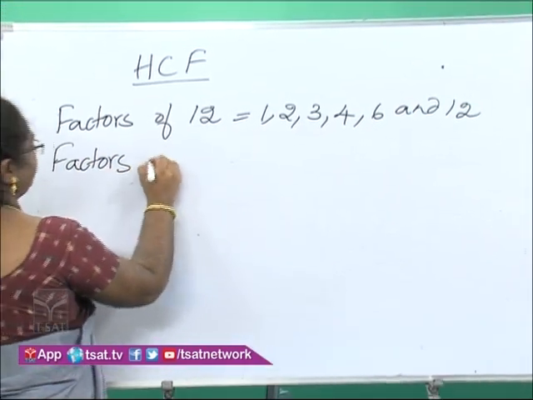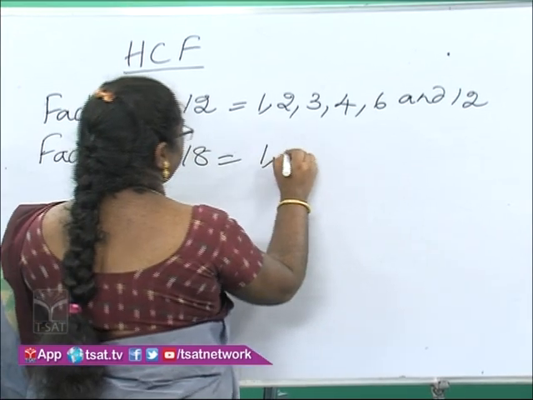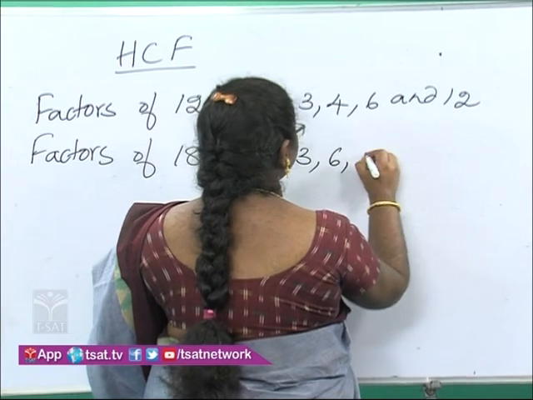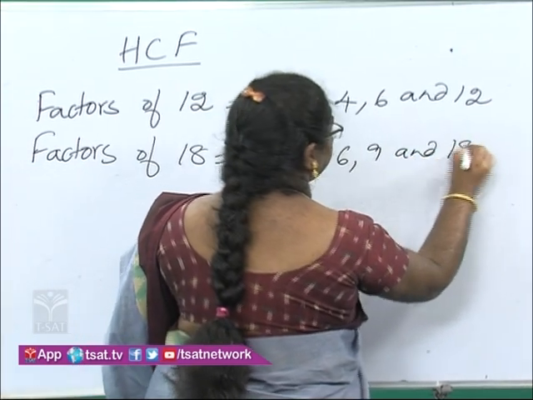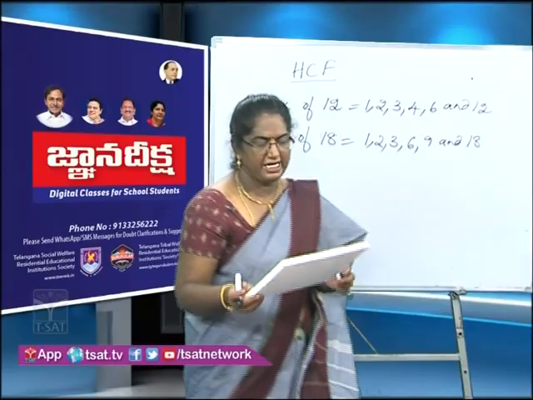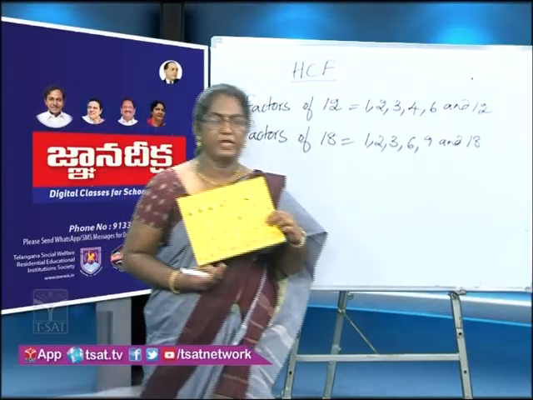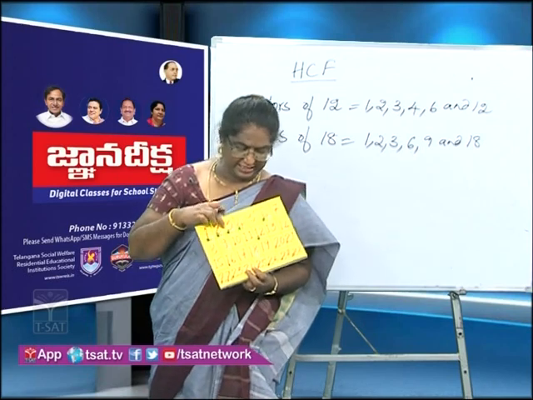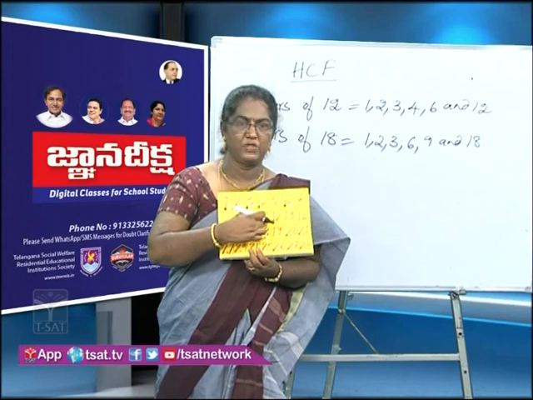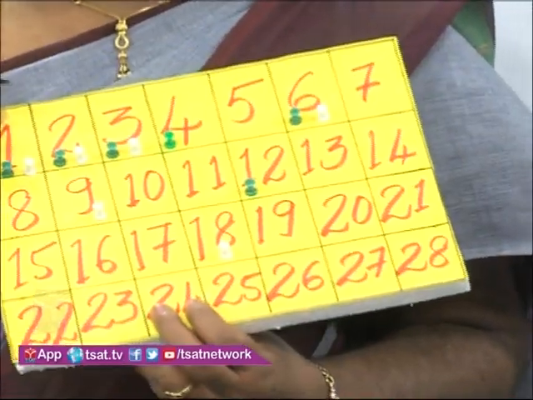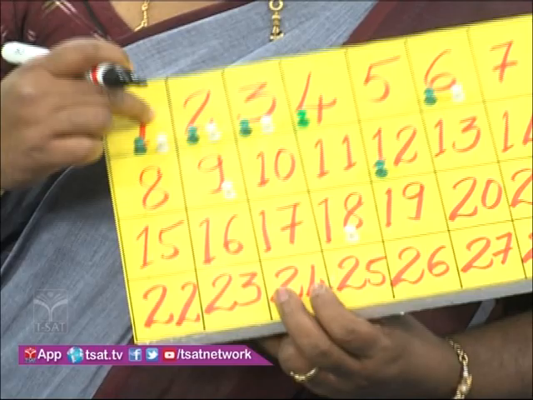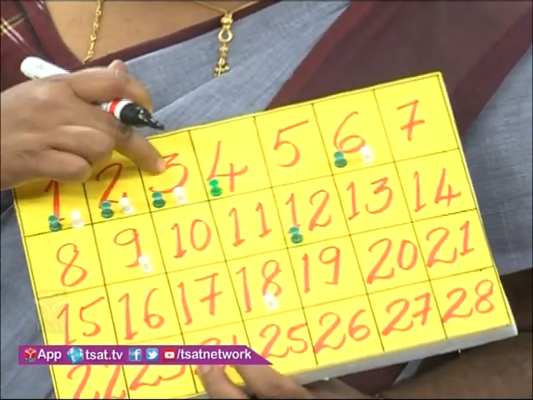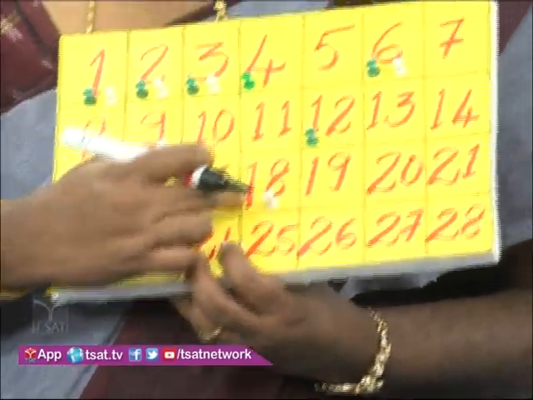Factors of 18: 1, 2, 3, 6, 9 and 18. I have used green pins to locate factors of 12, and white pins to find factors of 18.